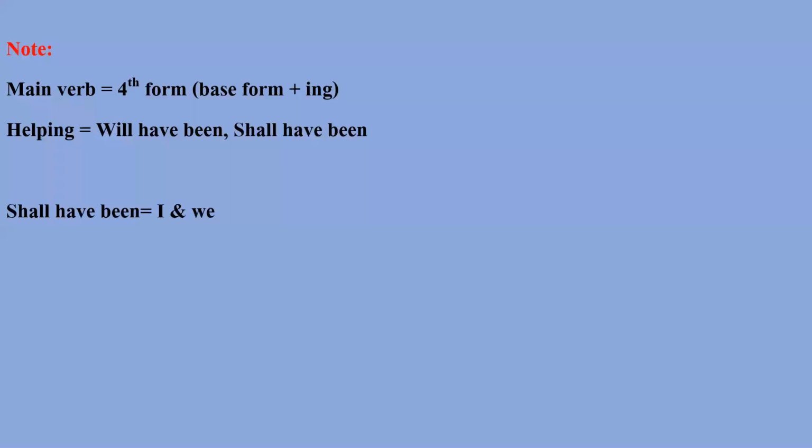So I have told you shall have been is used with I and we, and will have been is used with all types of subjects, right? So basically, in modern English, in modern grammar, you can use will have been instead of shall have been, meaning you can completely skip shall have been. Okay, will have been is right with every type of subject.